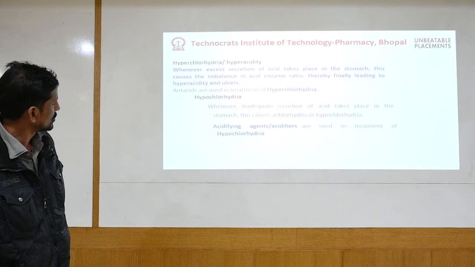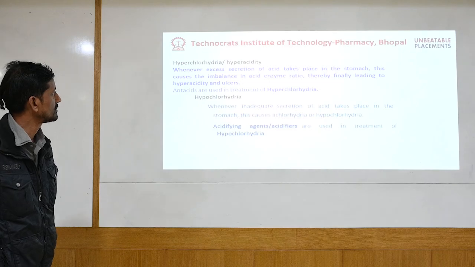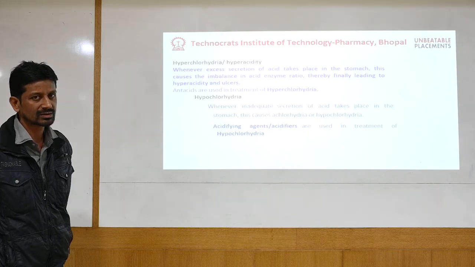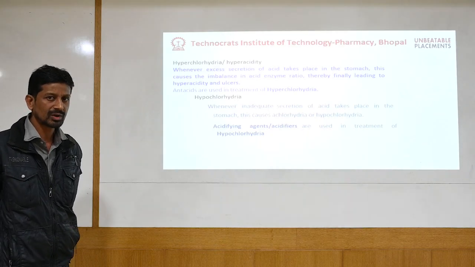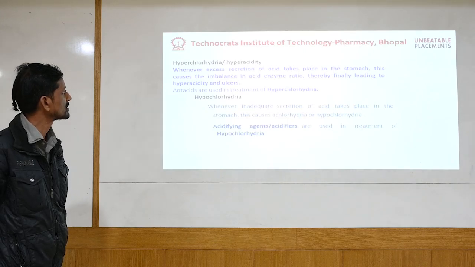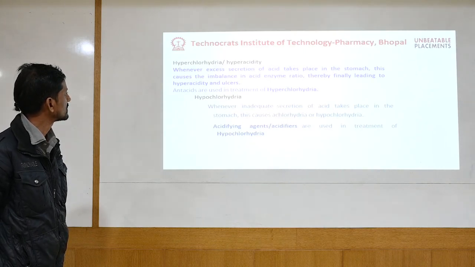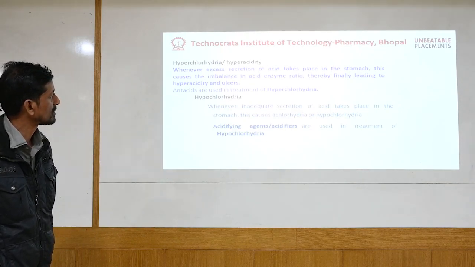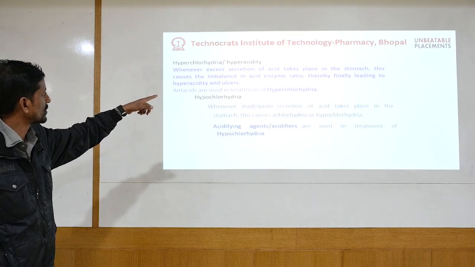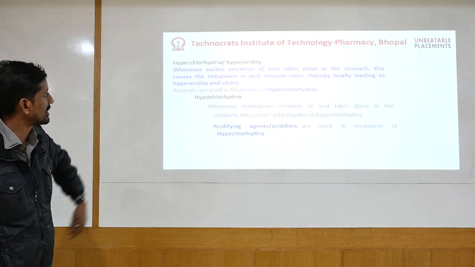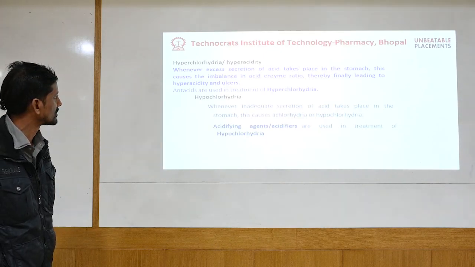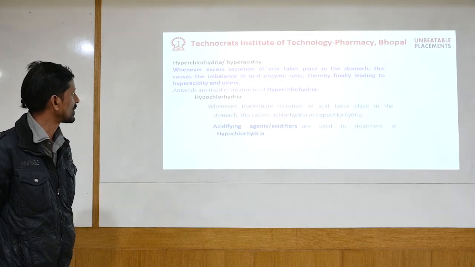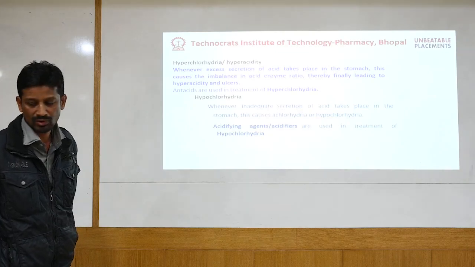Here, two conditions are very much responsible for the use of acidifiers and antacids. Normally, a patient who has a good digestive system produces acid in a particular amount. If somehow he is not able to produce acid, this is called hypochlorhydria, and there is hyperchlorhydria, where more acid is secreted. Hyperchlorhydria is the main cause of hyperacidity or ulcers, which is the eating away of the mucosa. Hypochlorhydria is also very much present as a disease. Antacids are very important and are used for hyperchlorhydria.